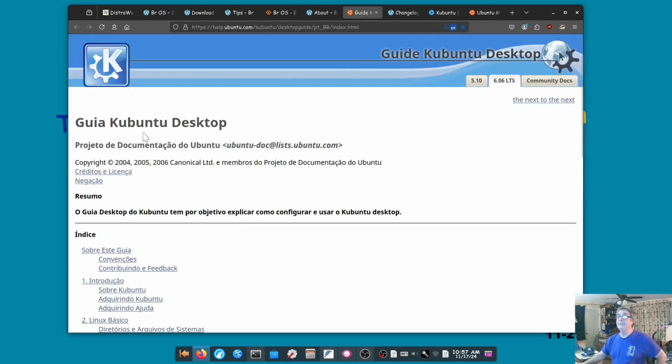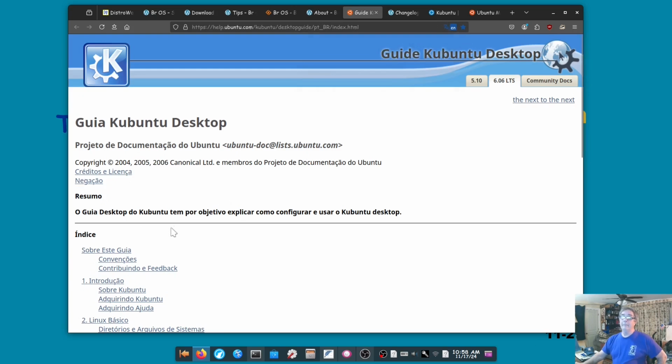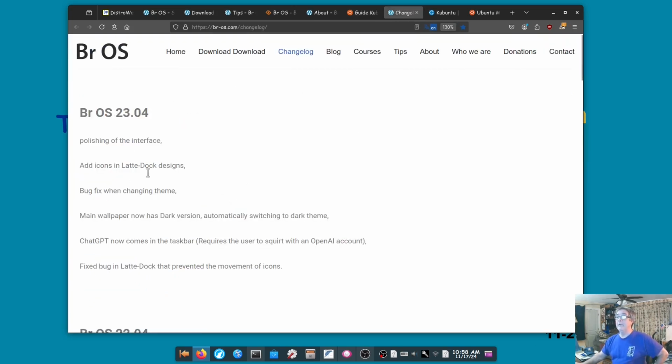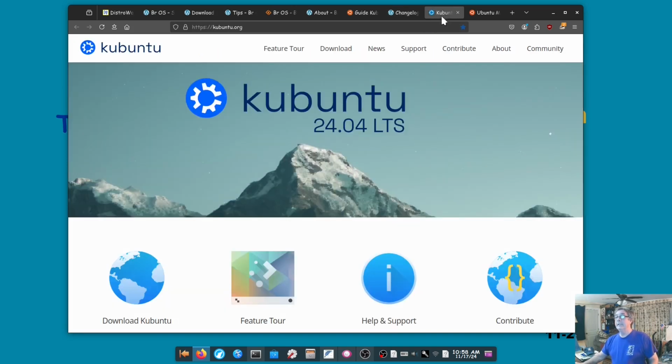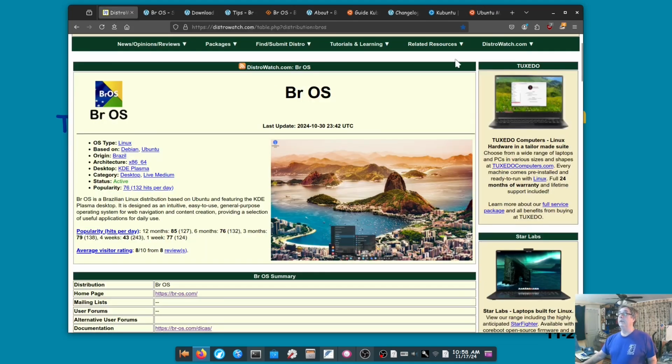It says to use their guide, but here again it won't translate to English, and I'm not sure why. Their changelog doesn't either. We're running 24.10, I believe, and the changelog hasn't been updated yet. Here is the Kubuntu website. So if you do need support in this fashion, here's where you'd probably want to go to get it. Here's how you get on the mailing list for Ubuntu if you're interested in that.